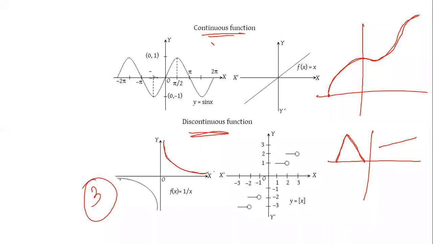My pen should move from this point to here, correct? So you can see that it gets separated, correct? So that is the meaning of a continuous function. A continuous function means you should be able to draw it at a stretch, you should not have a breakage over there. When you draw the graph you should not lift the pen. Only then we say that it is a continuous function.